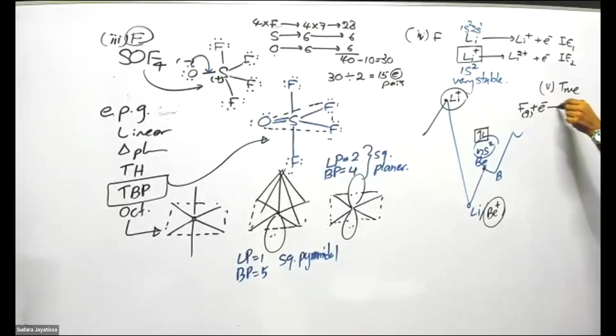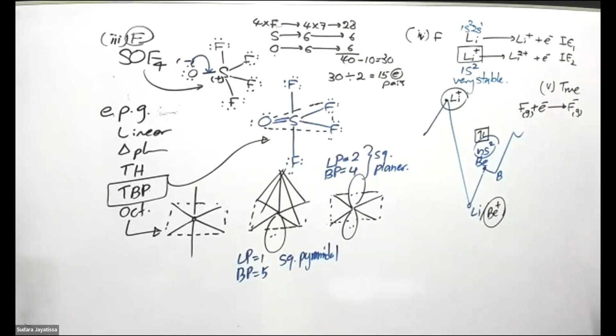Fluorine gets an electron to become F minus. And now this electronic configuration is likely to have electrons, because then it becomes stable. Anyways, this is a better review.